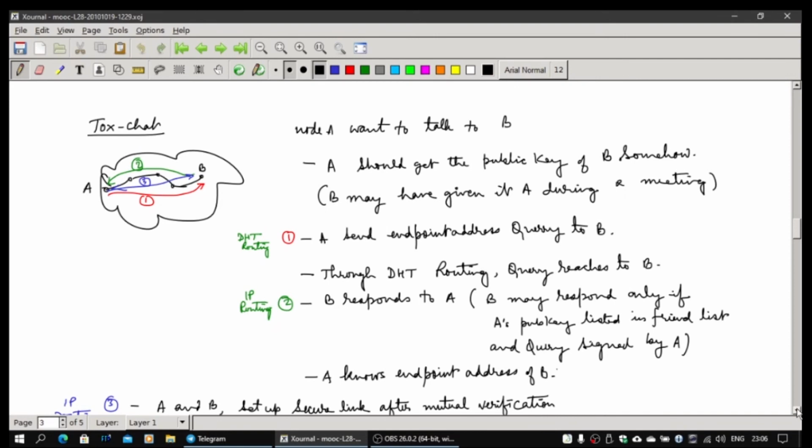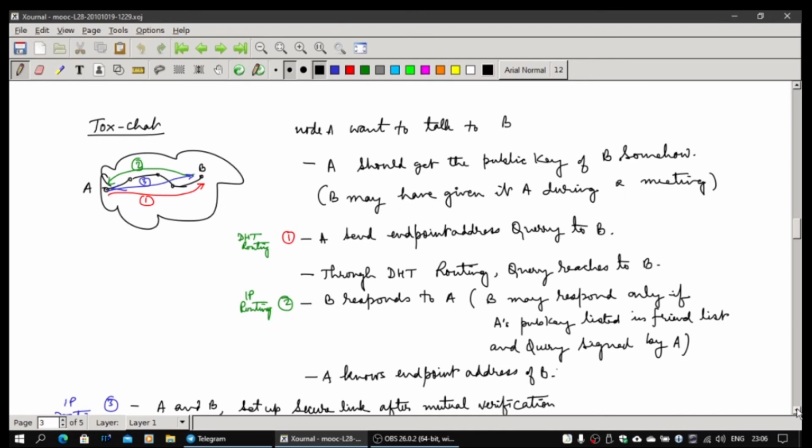So maybe when they have met somewhere in a conference, they have exchanged their node IDs. That's what happens through an alternate channel in ToxChat or in NTOX. These public keys have to be exchanged, and you have to put them in your TOX client or NTOX client.